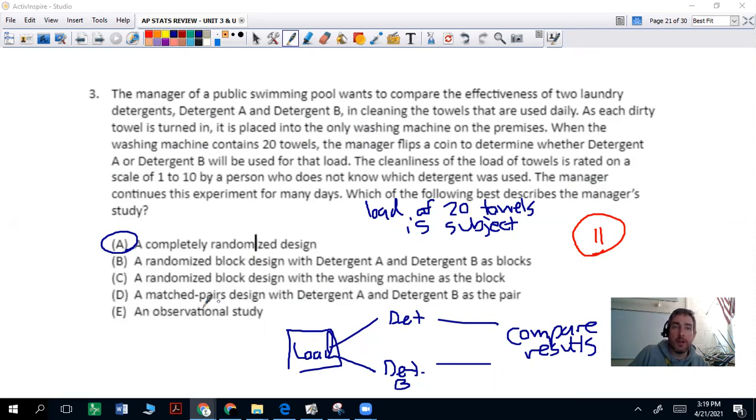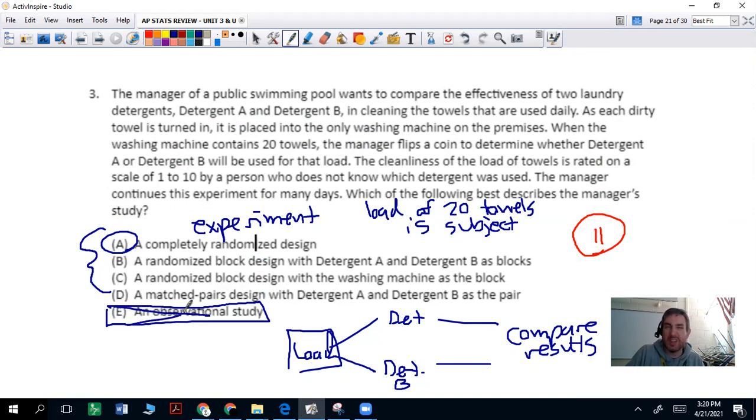And it's definitely not an observational study because we are doing an experiment. Okay, this is an experiment. All of these are experiments. This is just looking at data. So we can rule that one out. So that's a completely randomized design.